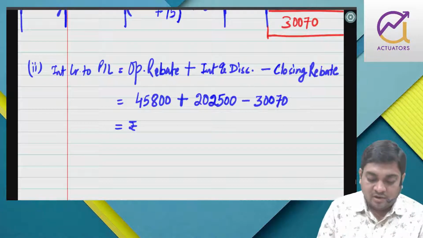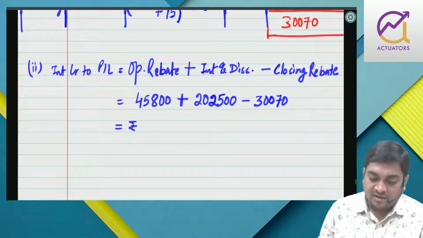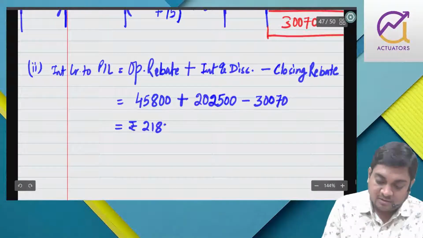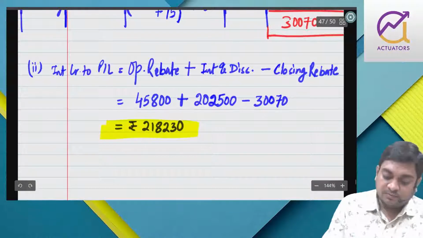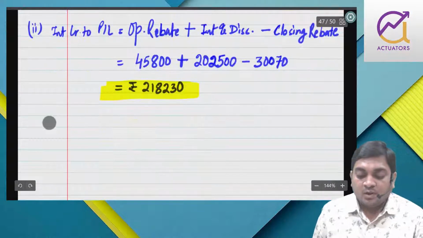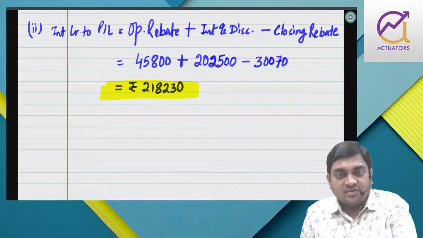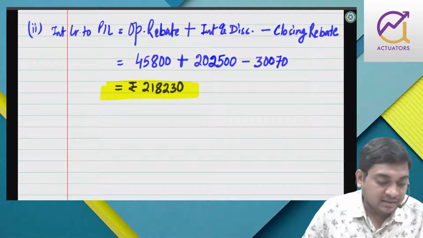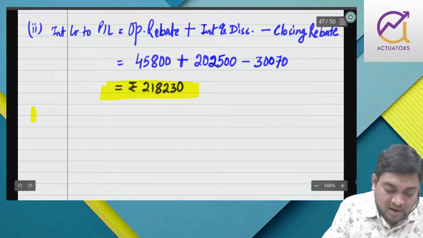So here it is 45,800 plus 2,02,500 minus 30,070. So 2,18,230. So opening rebate, last year it was unearned, so this year it will be earned, plus fresh interest and discount minus closing rebate. 2,18,230.